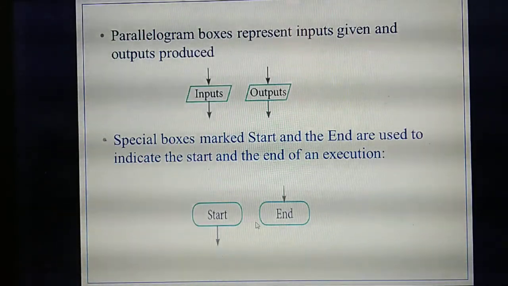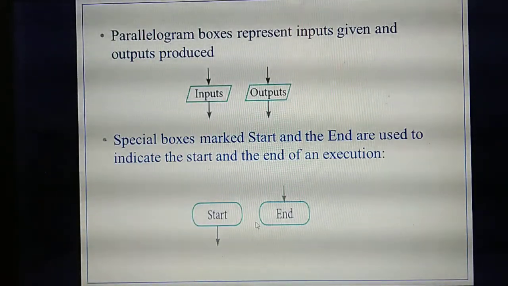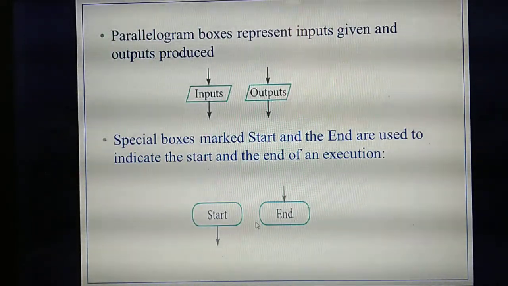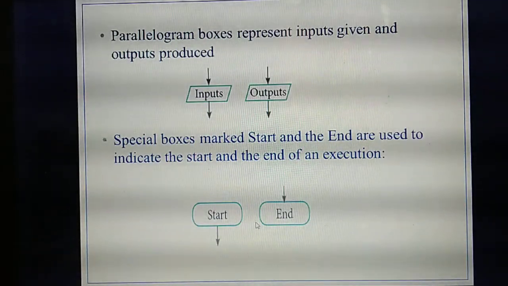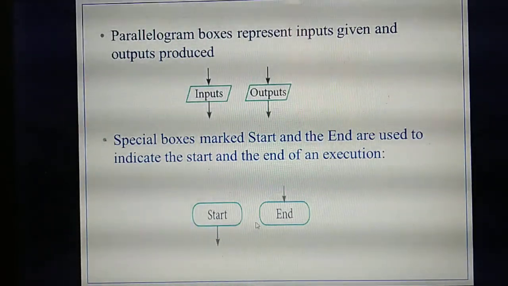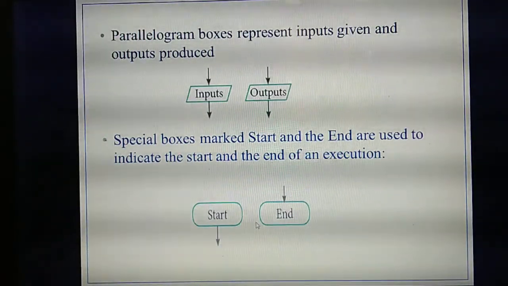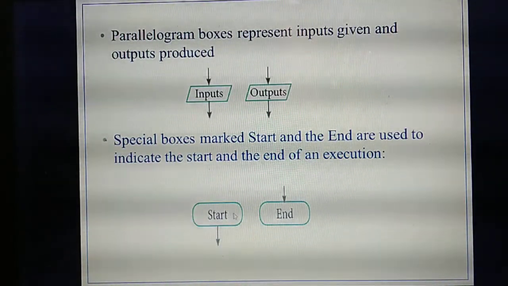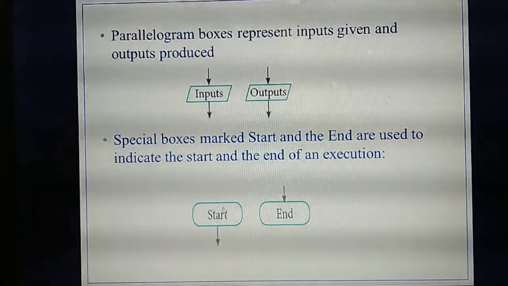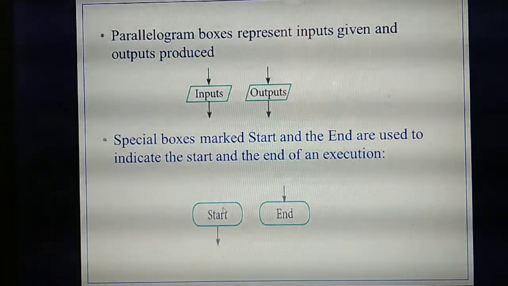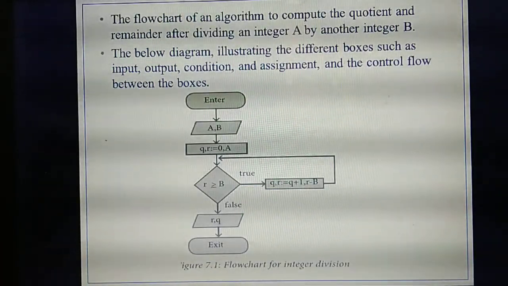Start means this algorithm or this program is going to start. That's the use of start. End means the algorithm is going to exit or end now. That's the use of end. So to represent the start and end, you use this curved shaped rectangular box. Understand?